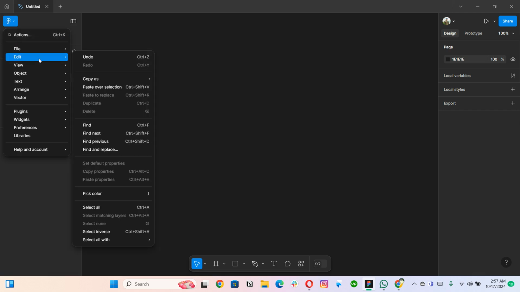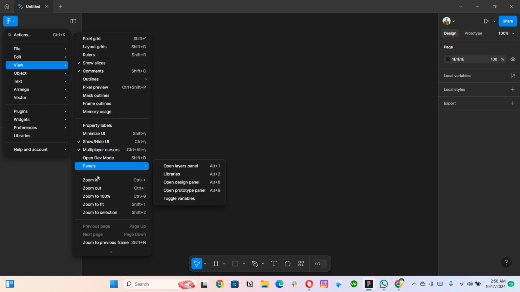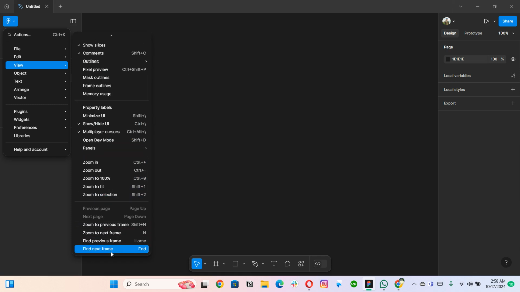Then in the edit section, you have the option to undo, redo, then copy whatever you want to copy, then pixel preview, outlines, mask outlines. These are a few options that we will be using, but I will be using a few shortcuts as well.